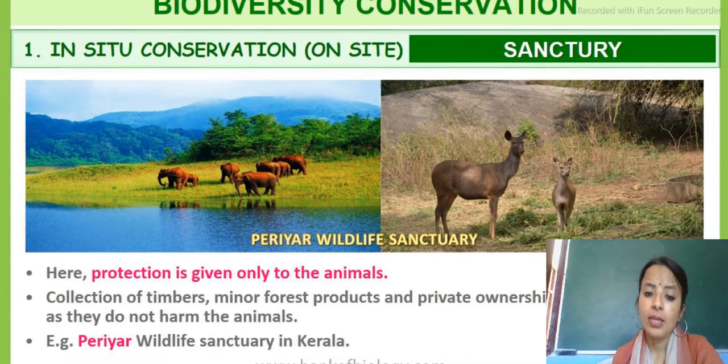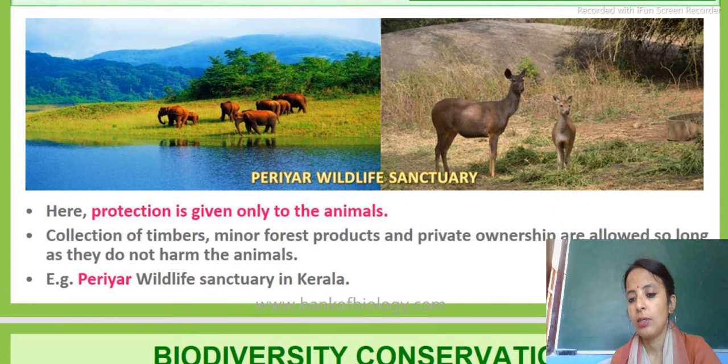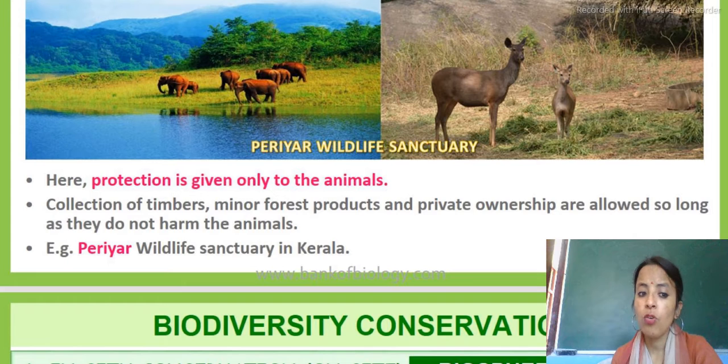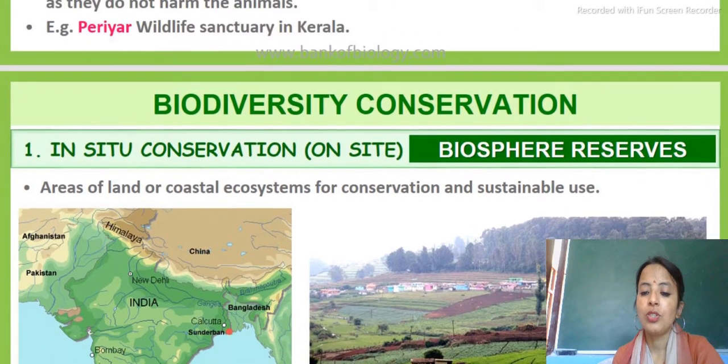Next, about the wildlife sanctuary. Students, it is under the control of the government, but common people can also be involved, means it has certain private ownership also. Here we can collect certain items like forest products, but we are not supposed to harm any of the organisms. This is totally for the protection of animals, and if we do any harm to the animals, then it can be illegal. An example of this is Periyar Wildlife Sanctuary, which is in Kerala.